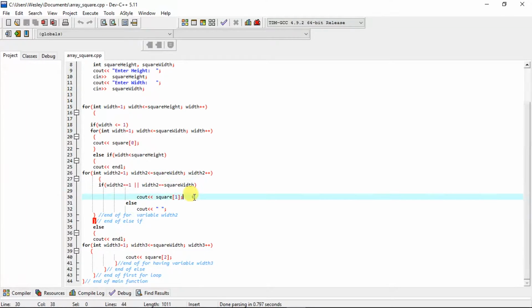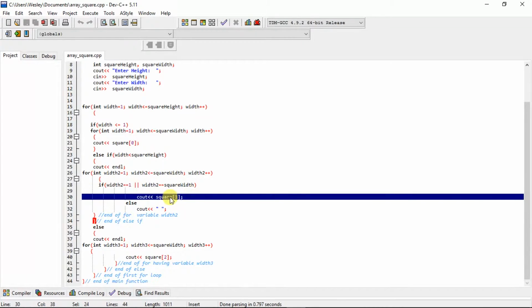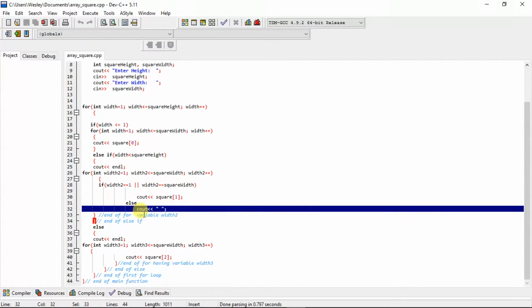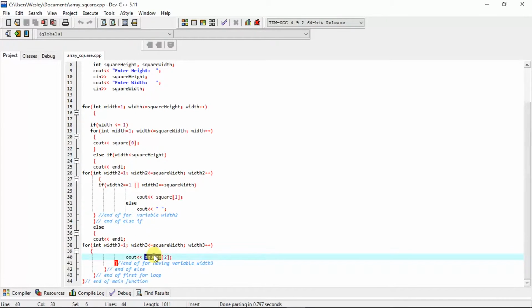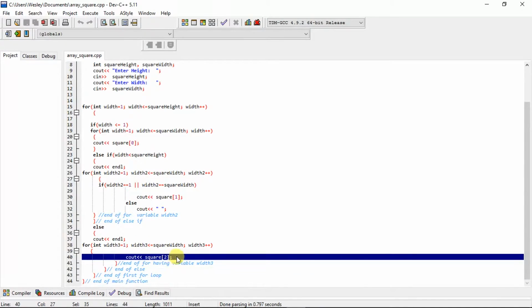If so, it will display square 1, which is the plus symbol in the second slot in our array. We also add some blank text so that there can be space between the two columns. Finally, we add our last for loop that completes our square by filling in the units of the bottom row. We repeat the same process as before, naming our variable width3 this time. The output will be square 2, which is the less than symbol in the third slot of our array.